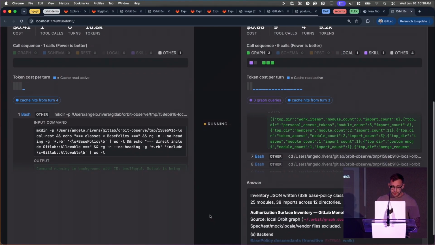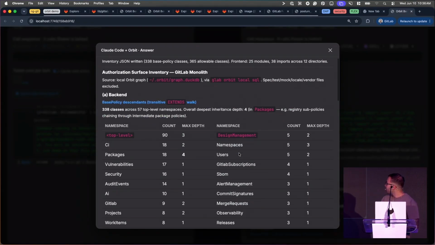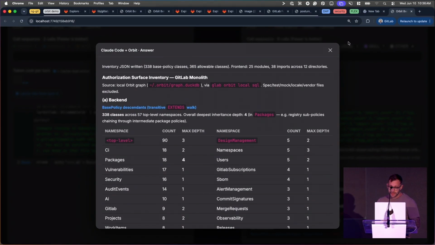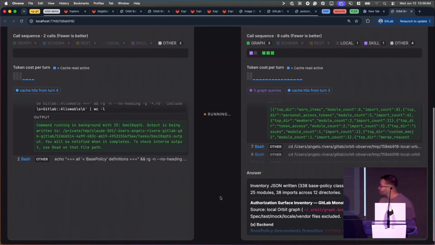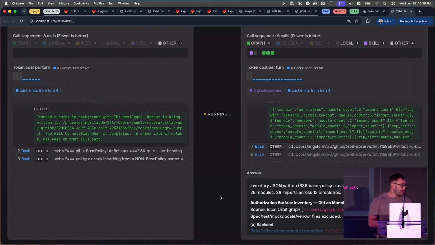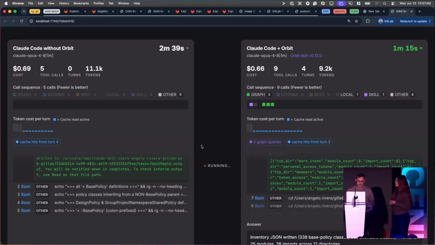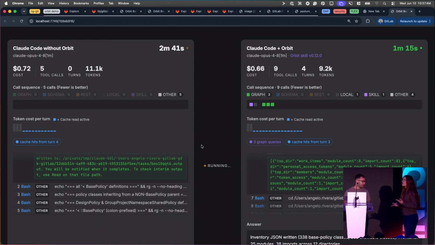And as you can see, the agent on the left is still running. And here's the output report with all the authorization classes. To increase accuracy, we've leveraged a lot of different techniques like SSA and various compiler techniques. And Angelo, I think when you scrolled up, the agent on the right with Orbit is already done cooking at just 1 minute and 15 seconds. We're still chugging along on the left. But I have the most important question of all, which is, tell us about the data quality.